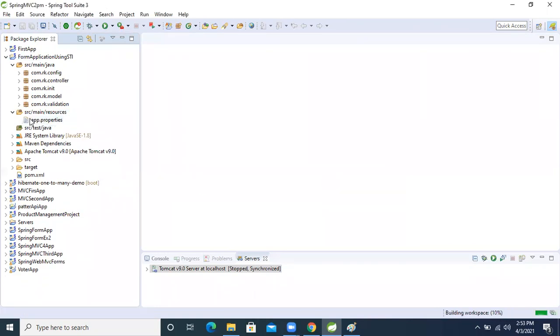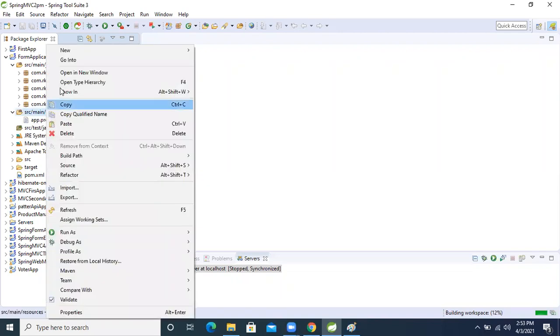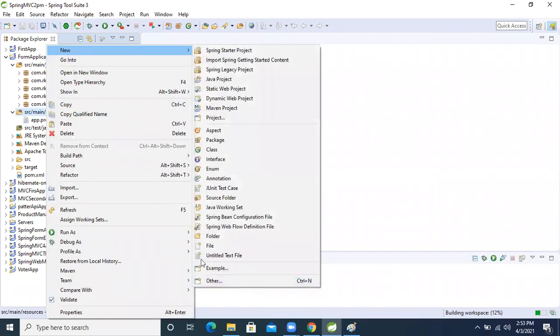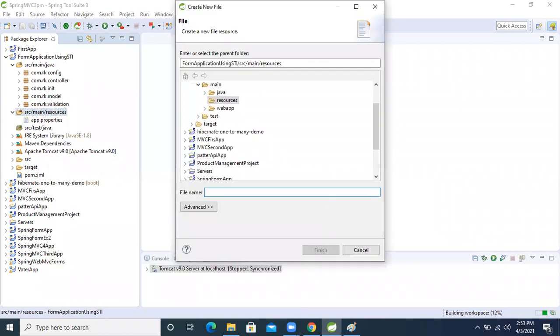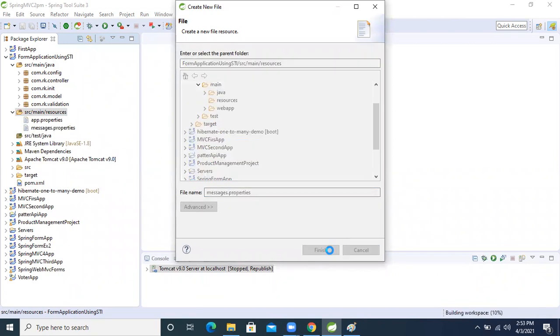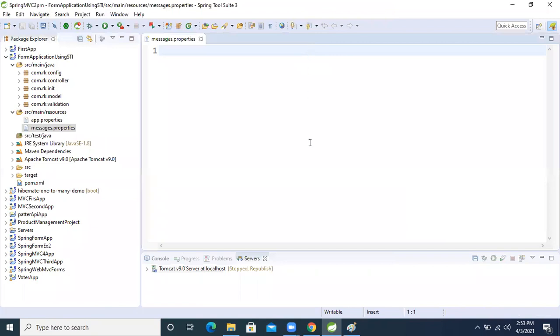Okay, so let's create one property file here. I'm giving the file name as messages.properties, right? This is the properties file name. And we know that in the property file we store the data in key and value format.